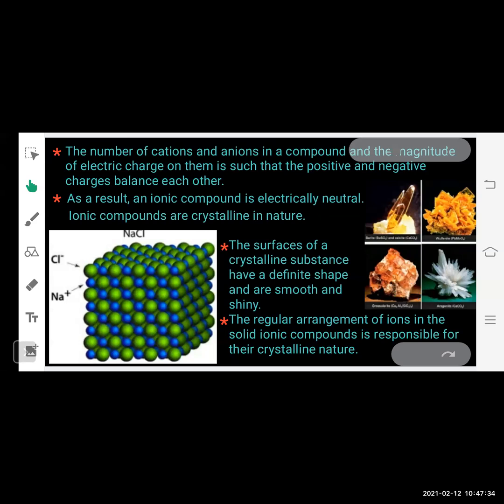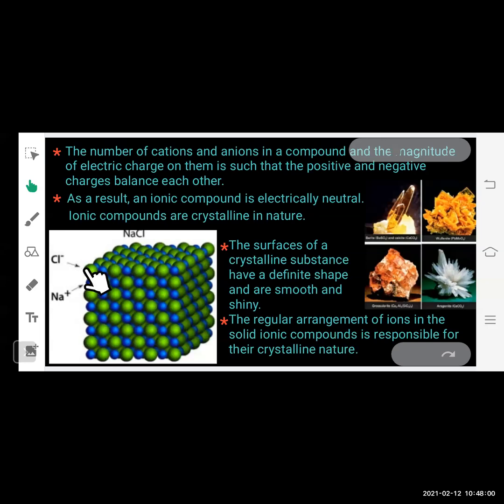The surfaces of crystalline substances have definite shape and are smooth and shiny. You can see here this is a sodium chloride crystal. So here they have definite shape and are smooth and shiny. Why do they have definite shape and are smooth and shiny? Because they have a regular arrangement of ions in the solid ionic compounds, which is responsible for their crystalline nature.